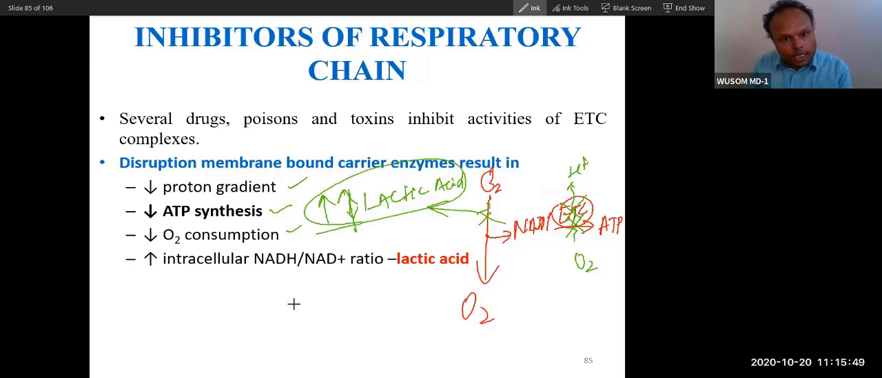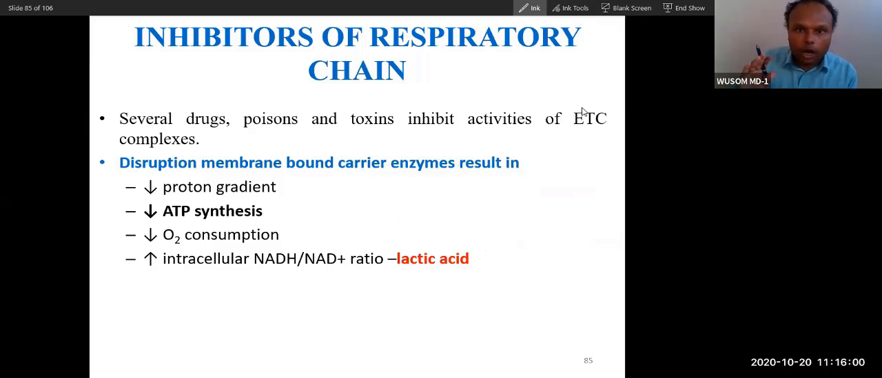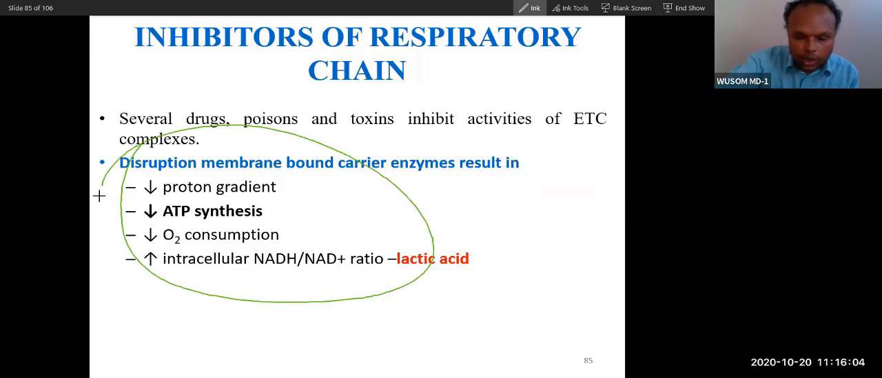Okay. So this is the presentation. You can see stop. ATP synthesis stops, proton pump stops, oxygen consumption stops, and then lactic acid will be very high. So this is the result of an inhibitor. This is the very, very important thing about electron transport inhibitors.